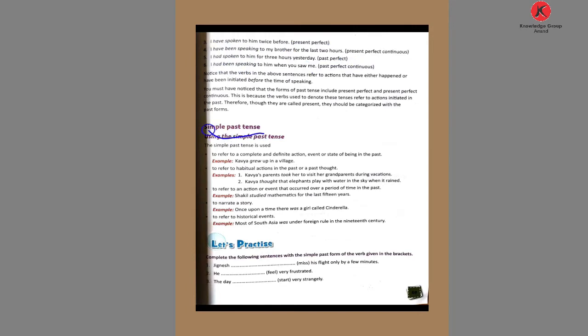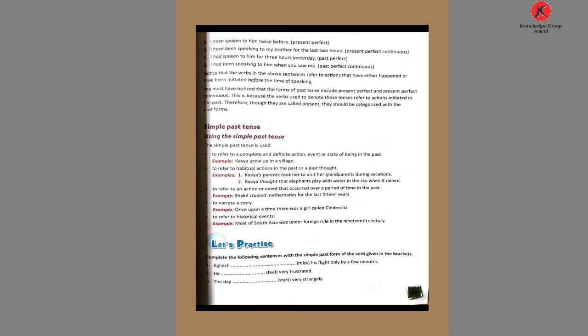So see the simple past tense. How do we use simple past tense? To refer to complete and definite actions, events or states of being in the past: Kavya grew up in the village. To refer to a habitual action in the past or a past thought: Kavya thought that elephants play with water in the sky when it rained. When it rained, we talk about the past, and he thought, an action of thought, a habitual action.